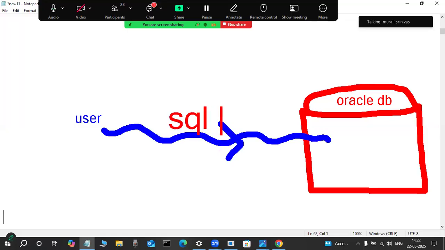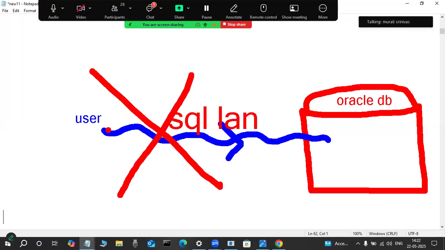SQL language. Generally we think like that, but this is wrong. Any user directly interacting with the Oracle database is impossible. Why? Because this is a DB server, a database server. Whenever it is a database server, not a web server, we cannot interact directly.